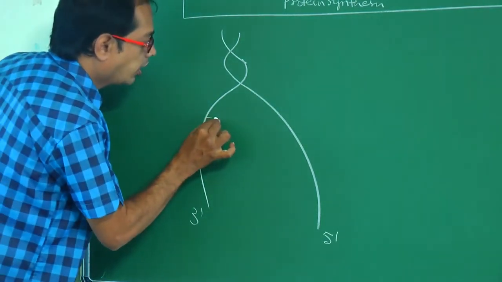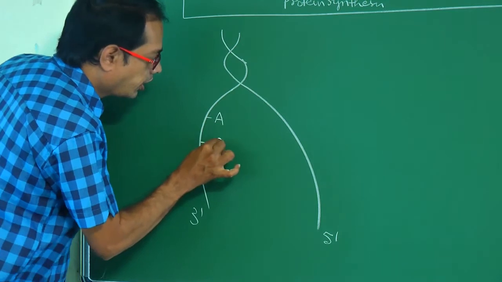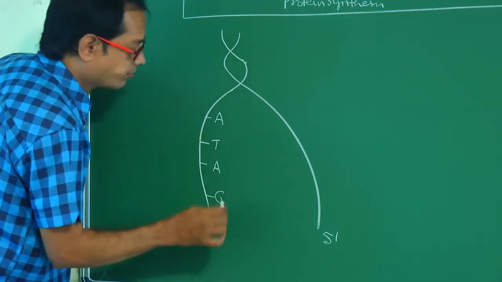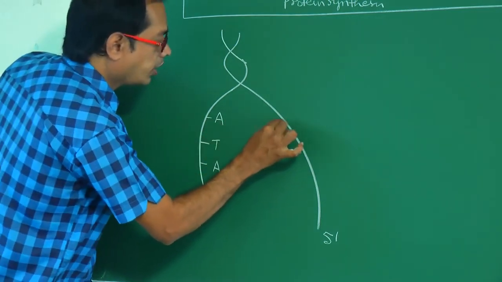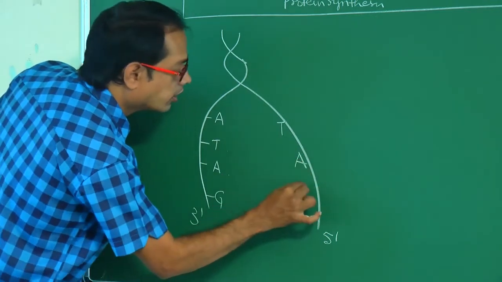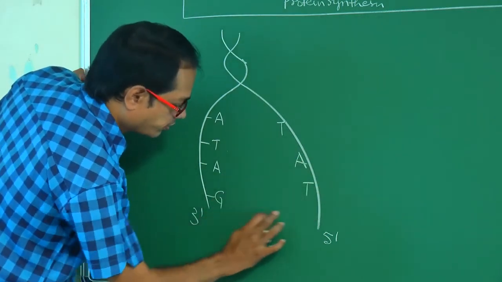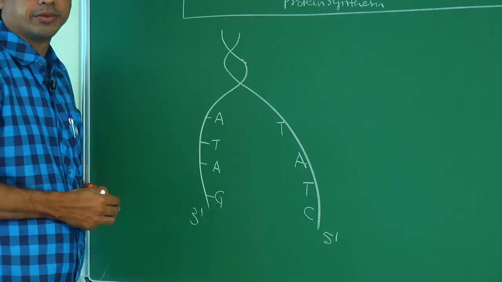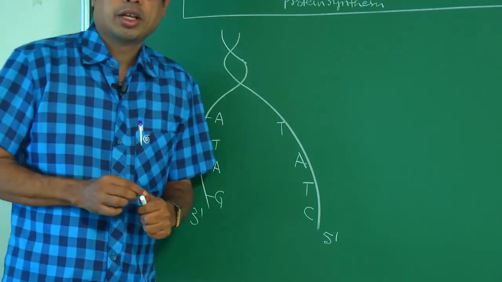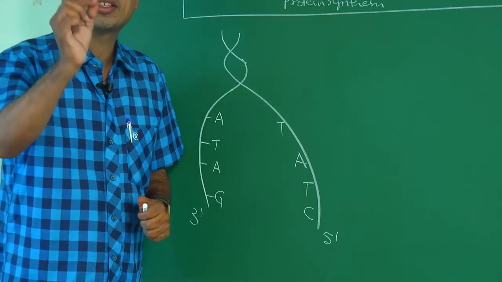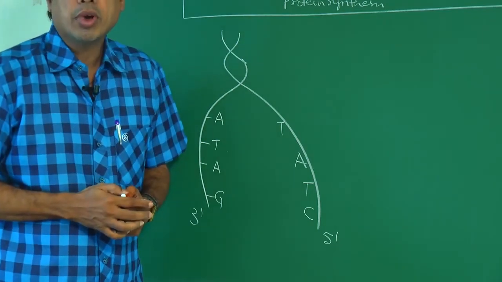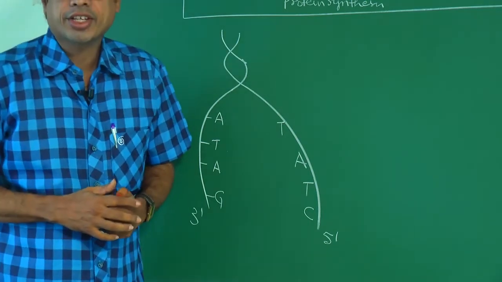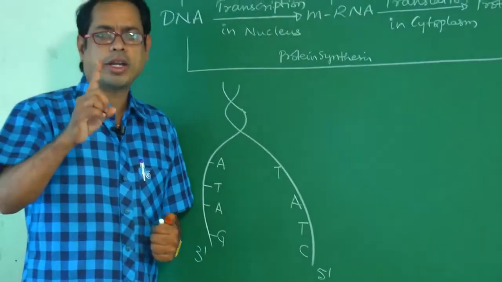See, A, T, A, G, T, A, T, C. So the two strands are separated. One point you have to remember: new mRNA is always synthesized in the 5' to 3' direction. Which direction? 5' to 3' direction. That point you have to remember.